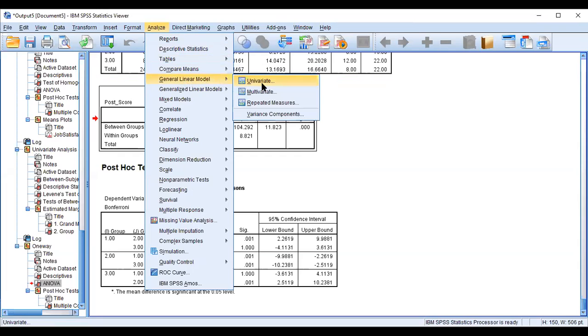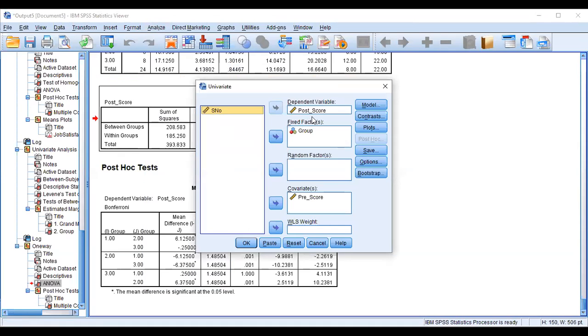Go to the linear univariate model, post-test score between the groups, and for the covariate, we'll take the pre-test score. So we'll adjust it for pre-test score. When we adjust for pre-test score, we want to test whether there is still a significant difference among the three groups.